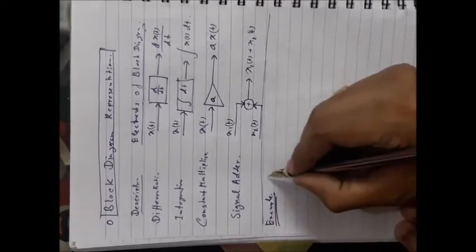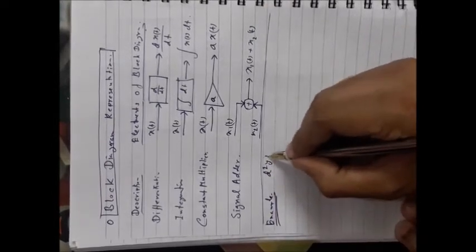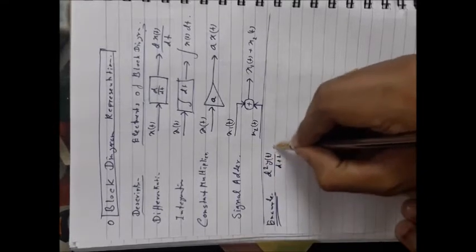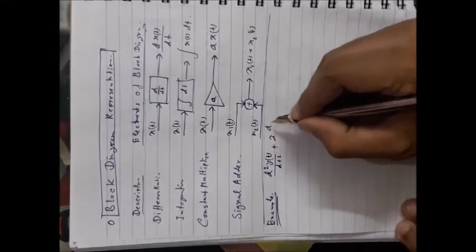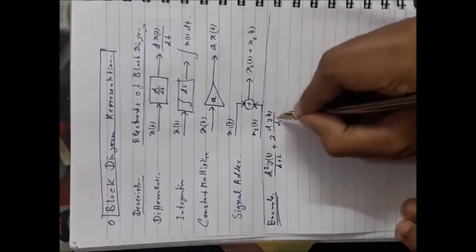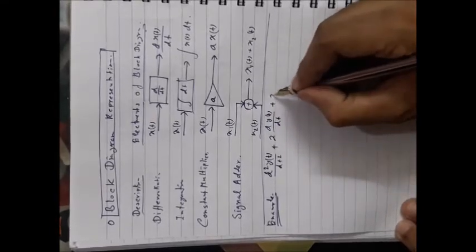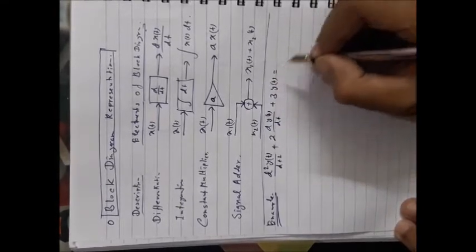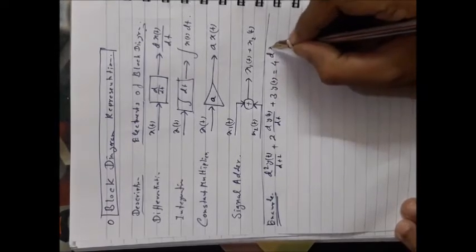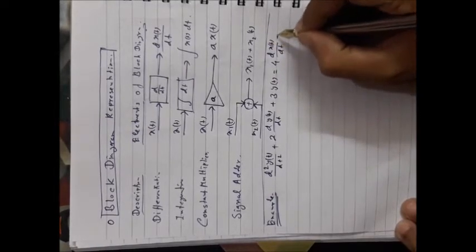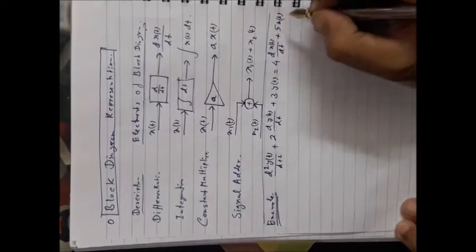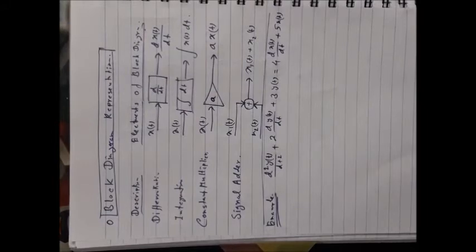Suppose your given system is double derivative of y(t) plus 2 dy(t)/dt plus 3y(t) is equal to 4 dx/dt plus 5x(t). So it is one second order differential equation, constant coefficient. That means it is representing one second order LTI CT system.